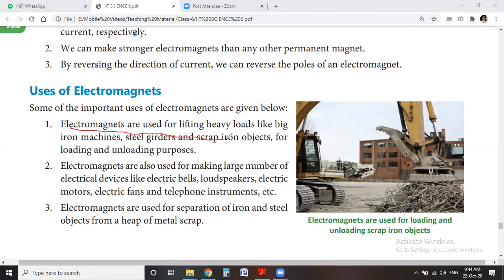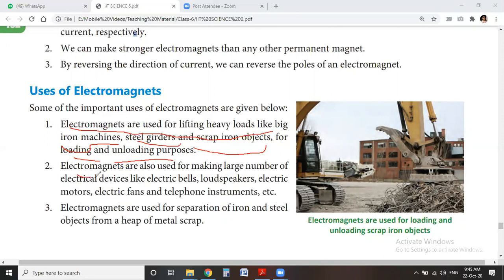Electromagnets are used for lifting heavy loads and big machines, steel girders, and scrap iron objects for loading and unloading purposes. They are used to lift heavy materials or machines because a permanent or natural magnet is not able to hold things against gravity.